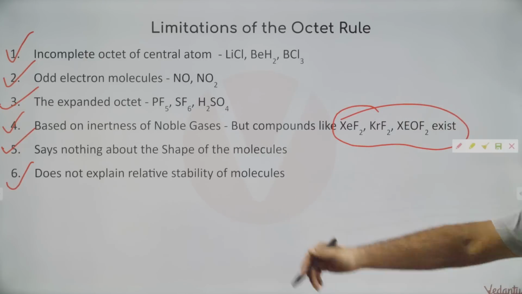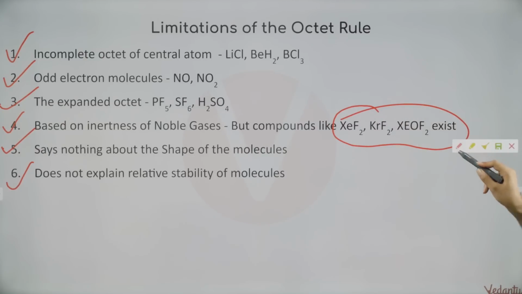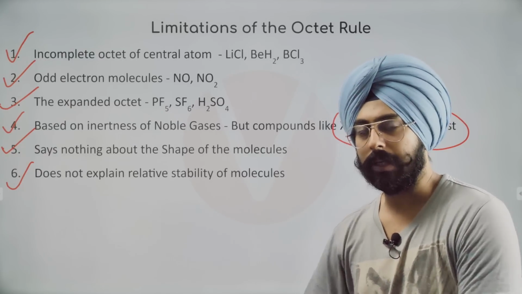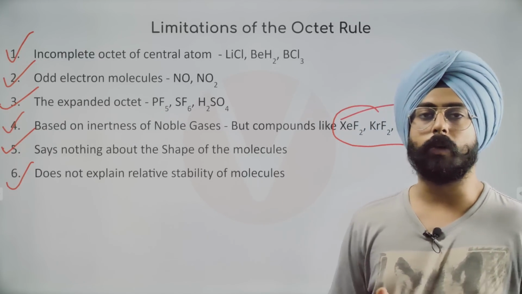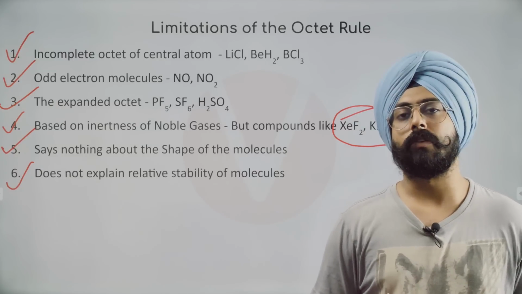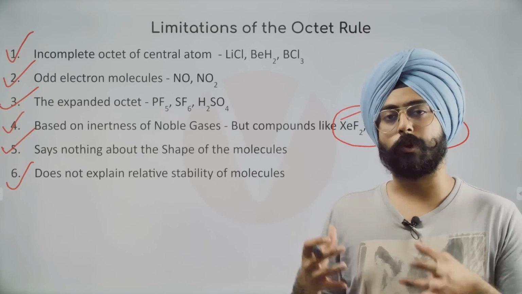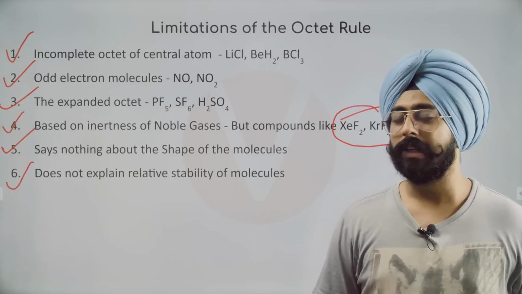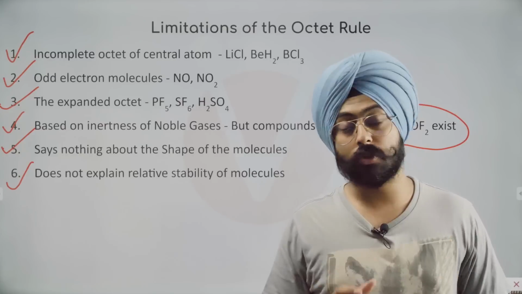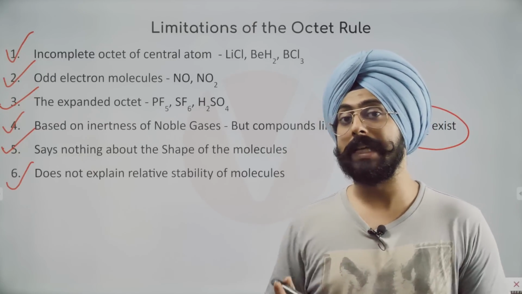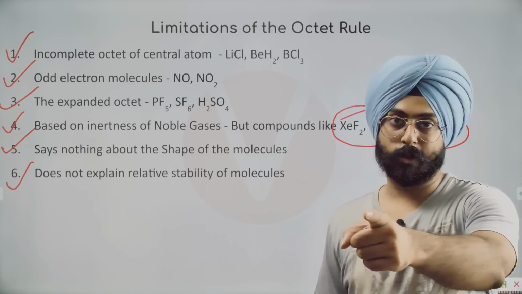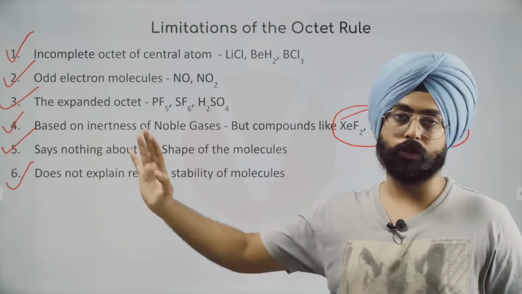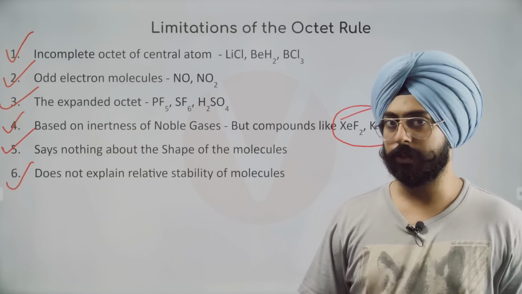So these are the limitations of the octet rule, and eventually in this chapter we'll go through multiple theories. We'll see the theory of how the ionic bond is formed. We'll also see VSEPR, that is valence shell electron pair repulsion theory. We'll see valence bond theory, molecular orbital theory, and the theory of hybridization. Lots of different things in this chapter. This chapter will take a long time.